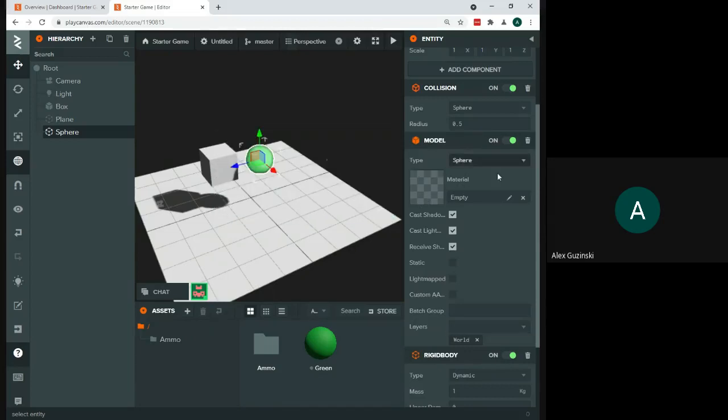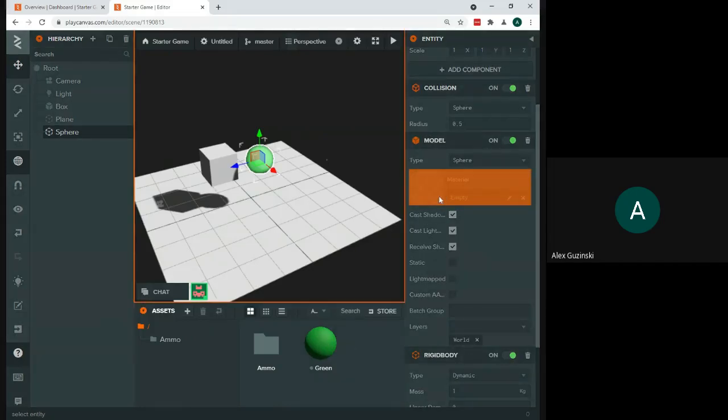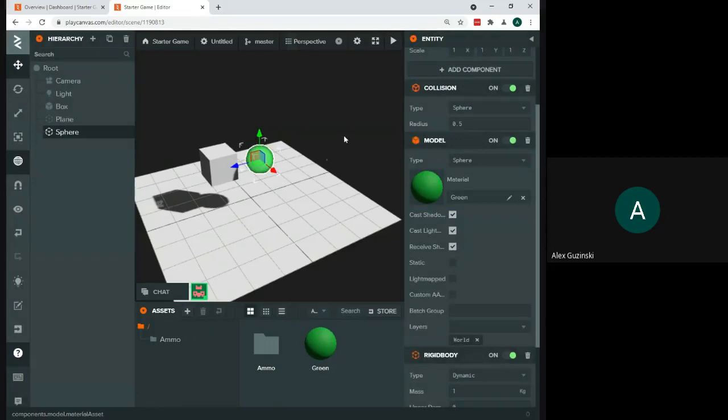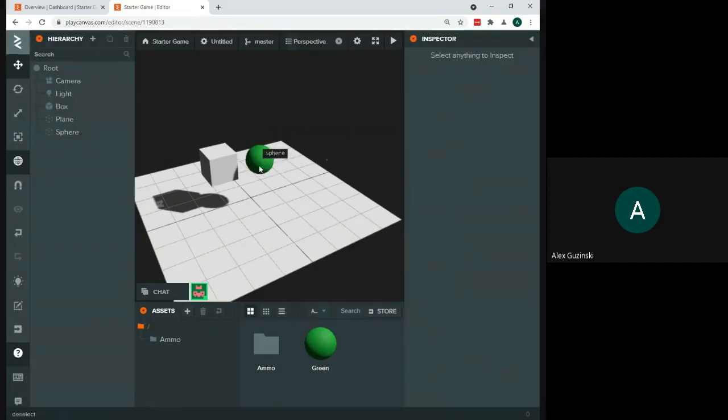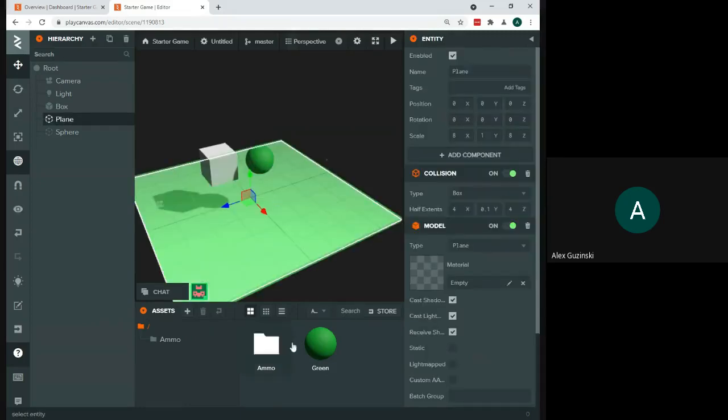Okay, there are a few ways we could select this. I could click the little pen here. I can also come down to my assets and select my materials, and I can drag it over to my properties, into that material property field, and drop it. Now when I click off, I've applied that to my sphere. I can do the same thing for my plane if I want.